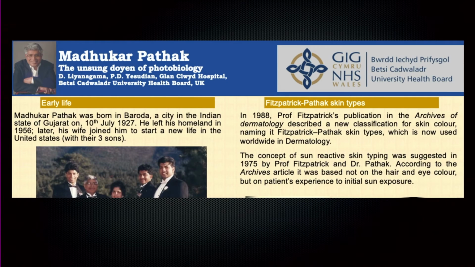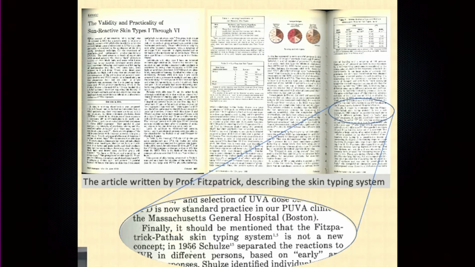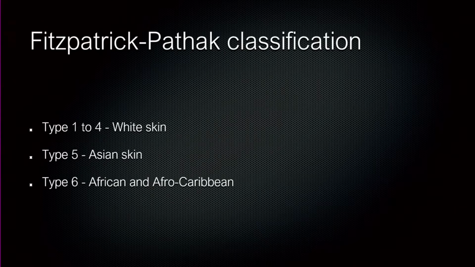Along with my colleague, we presented a poster on Professor Pathak a couple of years ago, and in that we quoted one of Fitzpatrick's first publications on skin typing. If you look at the article, he himself has written Fitzpatrick-Pathak skin typing system. So for some reason, the second word has just been airbrushed from our academic literature. When Fitzpatrick first described it, he actually had only 4 skin types, and it was all white skin. He added types 5 and 6 as an afterthought, as Asian and Afro-Caribbean skin.